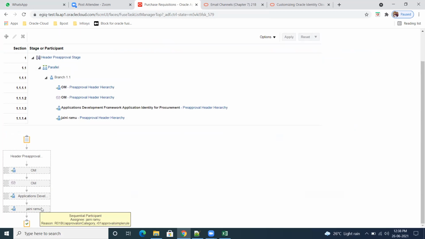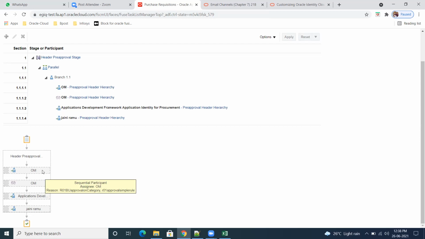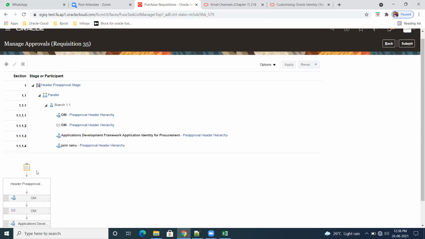So here the system has executed two rules. The reason you can see, right? Reason name, R01 BU approval category and R01 approval simple rule. So like that, the system will execute all the rules, and whichever is applicable, the system will pull the actions from that and display here.